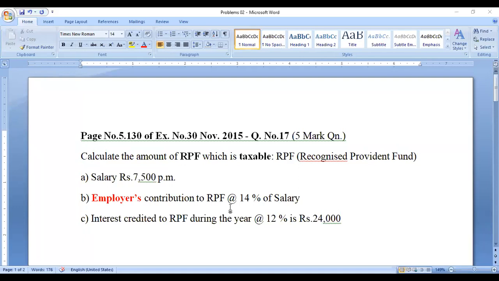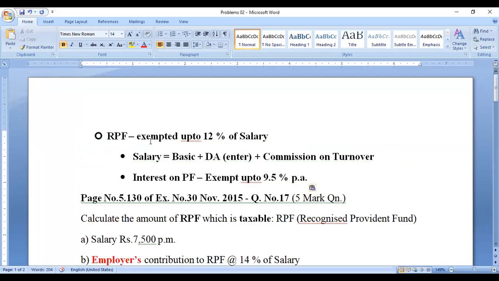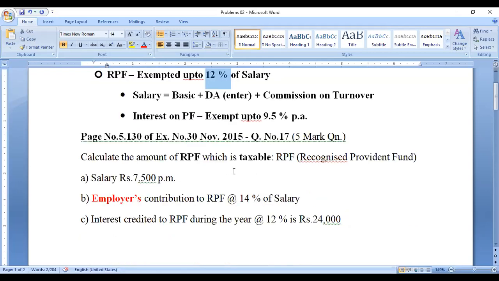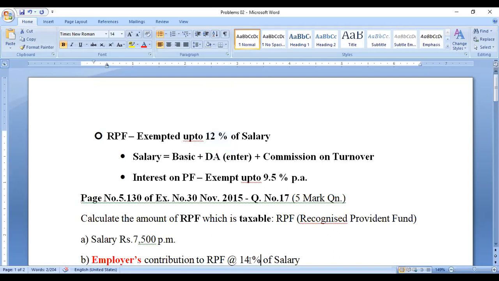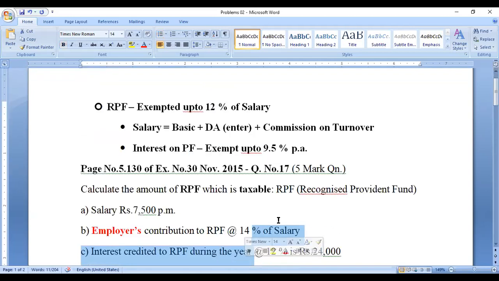Before going to the problem, you have to understand these things. Exempted means no tax. Up to 12% of salary is exempted. This is the rule: only 12% of salary is exempted. So you have to check the contribution against the salary. Here it is 14% of salary, so the above 2% is not exempted.